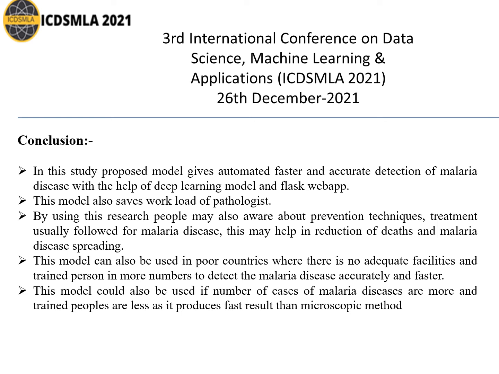This model can also be used in poor countries where there are no adequate facilities and not enough trained persons to detect malaria disease accurately and faster. This model could also be used if the number of malaria cases is high and trained people are few, as it produces faster results than the microscopic method.